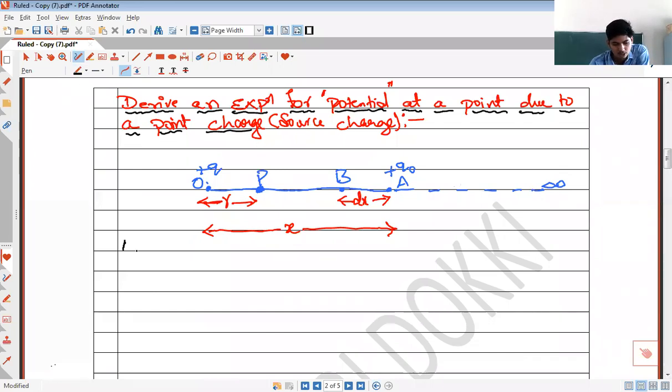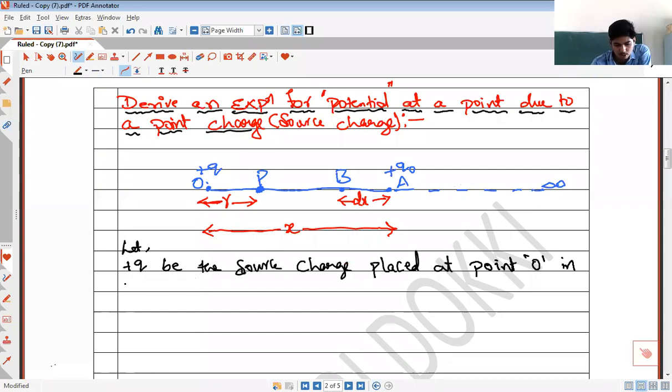So in the figure, let plus Q be the source charge placed at point O in vacuum. You must explain the diagram in vacuum.